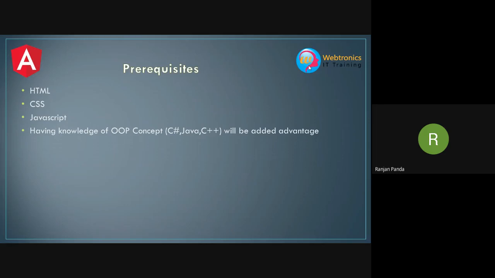But my browser does not understand anything apart from JavaScript. Everything we write in TypeScript is going to be transpiled into plain JavaScript by the TypeScript compiler.